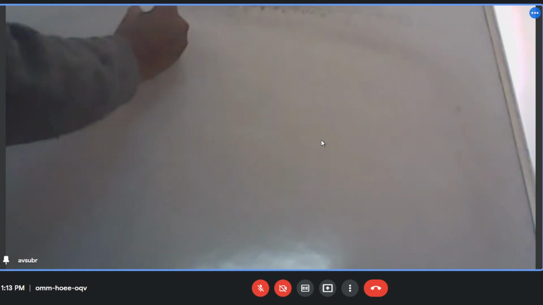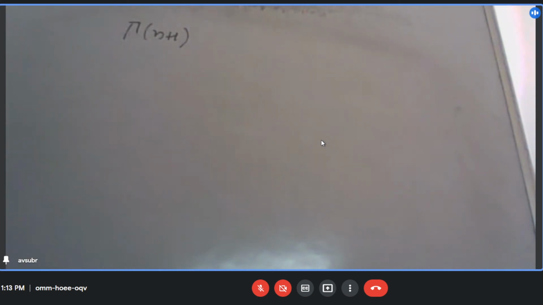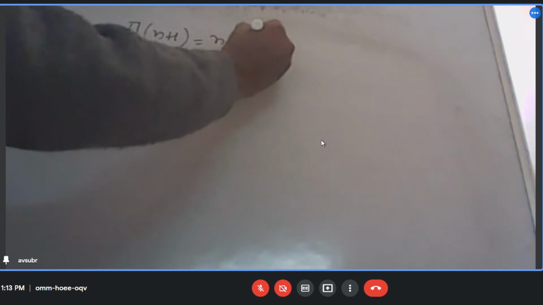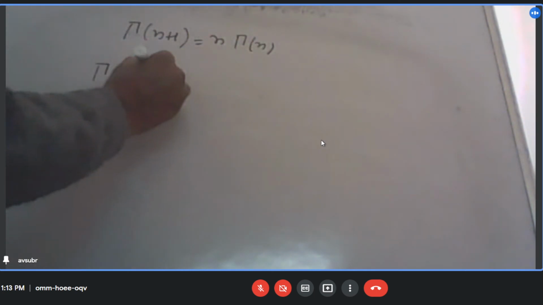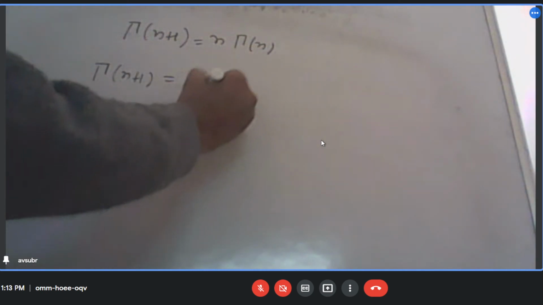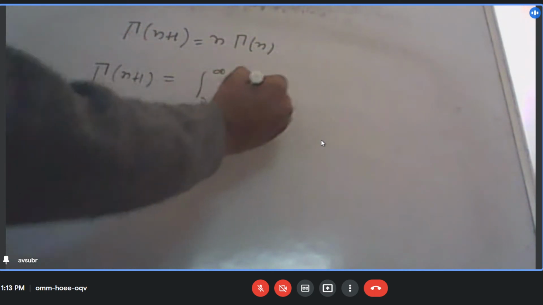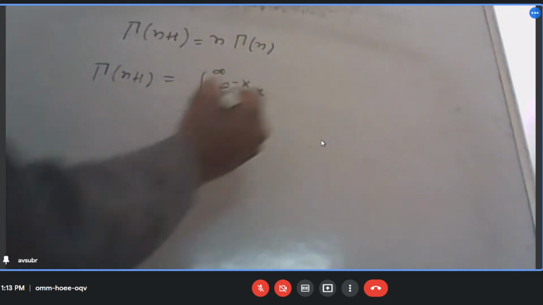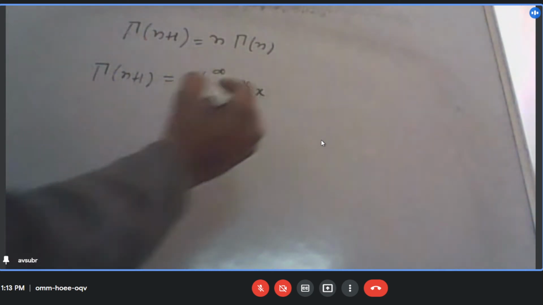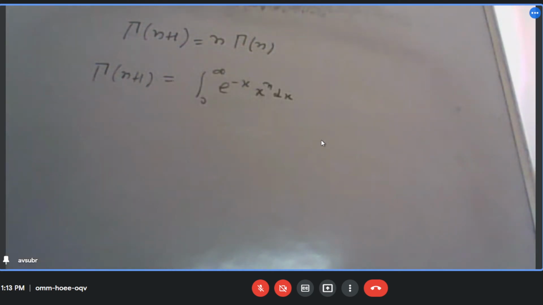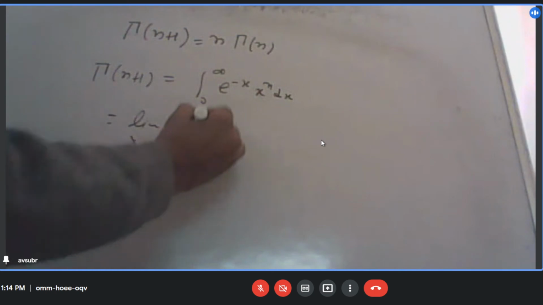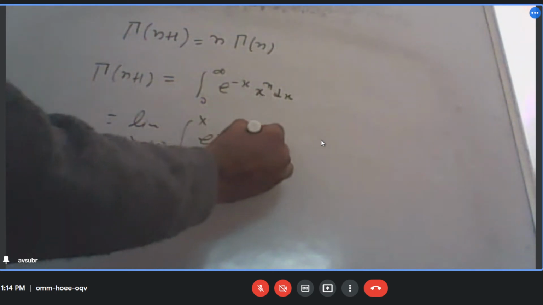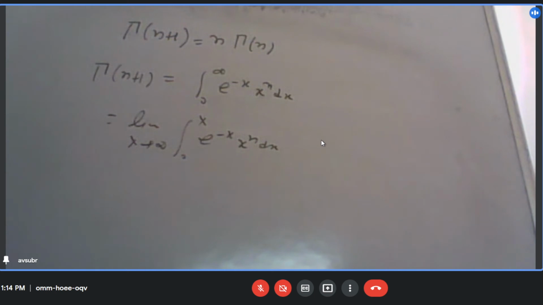Now, another property is that gamma n plus 1 is equal to n gamma n. So, gamma n plus 1 can be written as the integral from 0 to infinity of e to the power minus x times x to the power n plus 1 minus 1, meaning x to the power n, dx. Can I write it like this? Yes, sir. Or the limit as x tends to infinity of the integral from 0 to x of e to the power minus x times x to the power n dx. Okay.